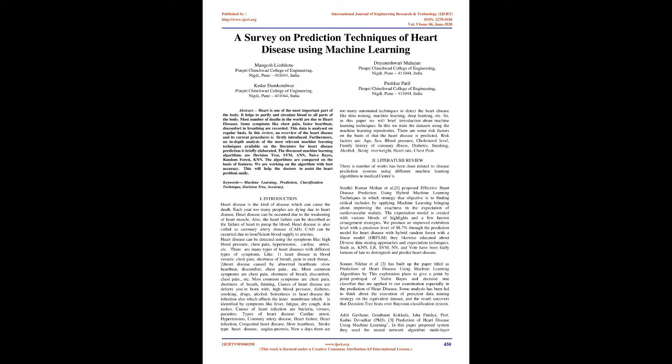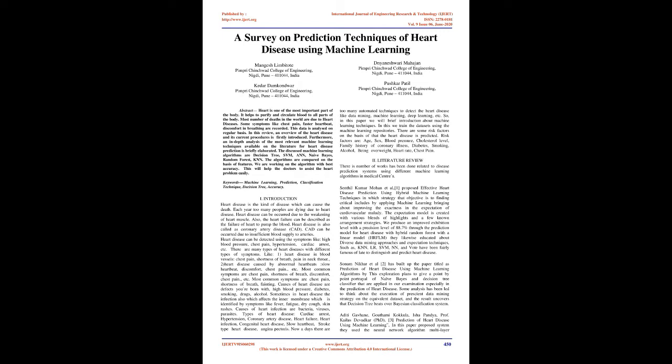Heart disease can be detected using symptoms like high blood pressure, chest pain, hypertension, cardiac arrest, etc. There are many types of heart diseases with different types of symptoms. Like, 1. Heart disease in blood vessels: chest pain, shortness of breath, pain in the neck and throat. 2. Heart disease caused by abnormal heartbeat: slow heartbeat, discomfort, chest pain, etc. Most common symptoms are chest pain, shortness of breath, and fainting.